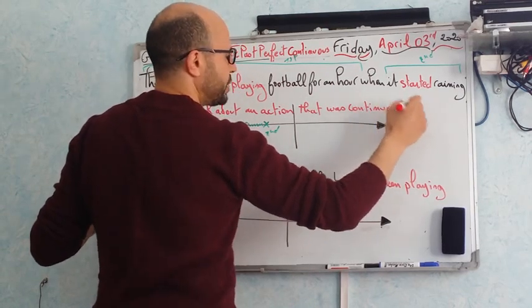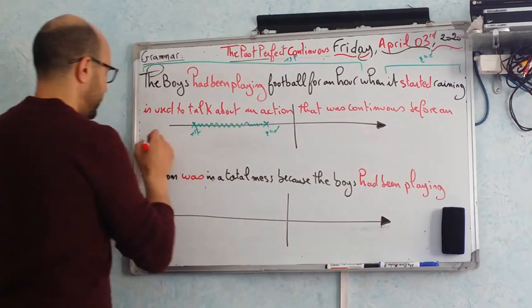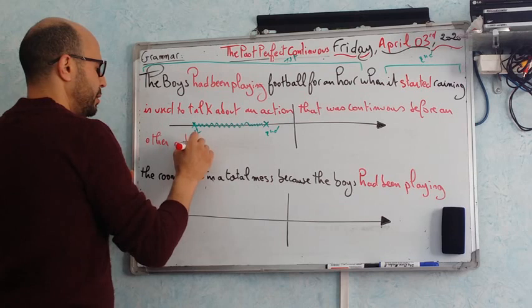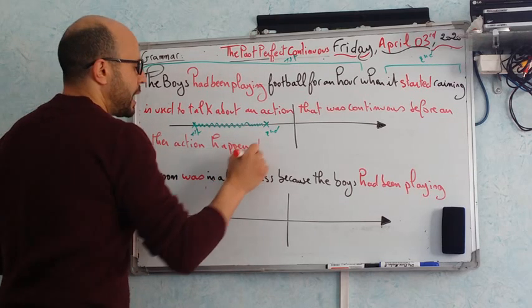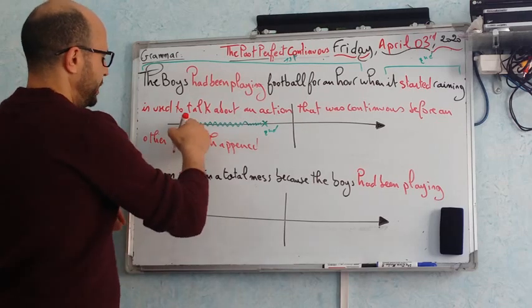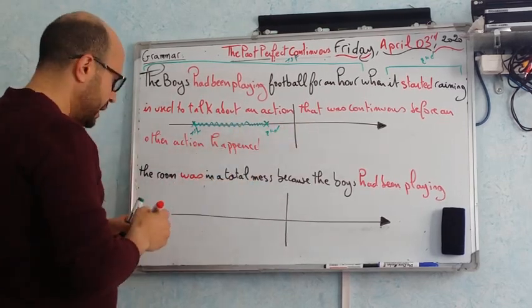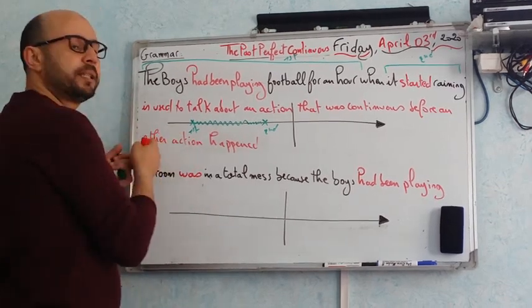It was continuous before another action happened. This is the idea of continuity, so that's why the action is long. This is the first case, so we use the past perfect continuous in this case.